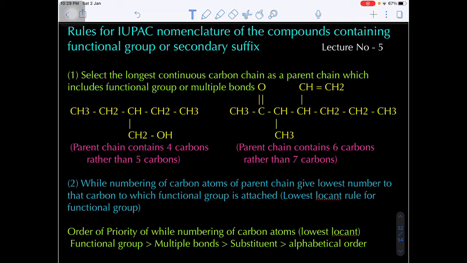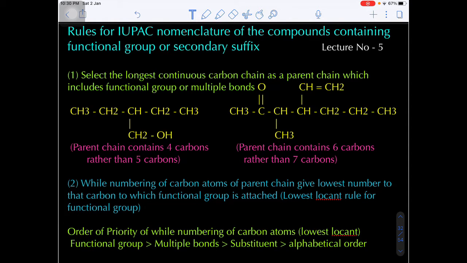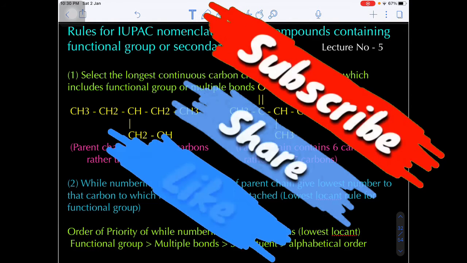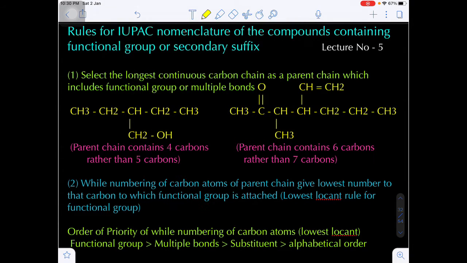Hello students, in the last lecture, that is lecture number 4, we completed the IUPAC nomenclature of unsaturated hydrocarbons. Now in today's lecture, we are going to discuss the IUPAC nomenclature of organic compounds which contain a functional group, nothing but the secondary suffix.